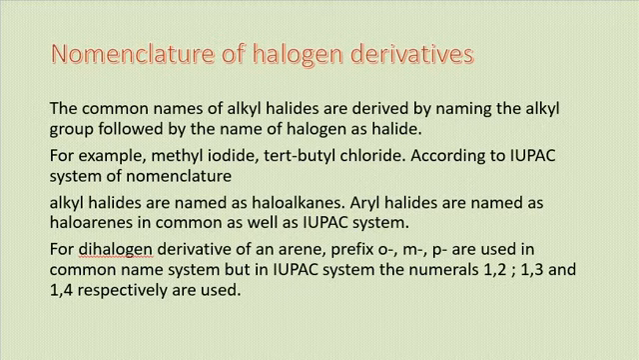And in the IUPAC system, alkyl halides are named as haloalkanes. Aryl halides are named as haloarenes. For dihalogen derivatives of arenes or aromatic compounds, in the common system we use prefixes like ortho, meta, para. In the IUPAC system, we use 1,2 or 1,3 or 1,4 respectively, depending upon the position of the halogen atoms present in the benzene ring. So this is all about the nomenclature of halogen derivatives.